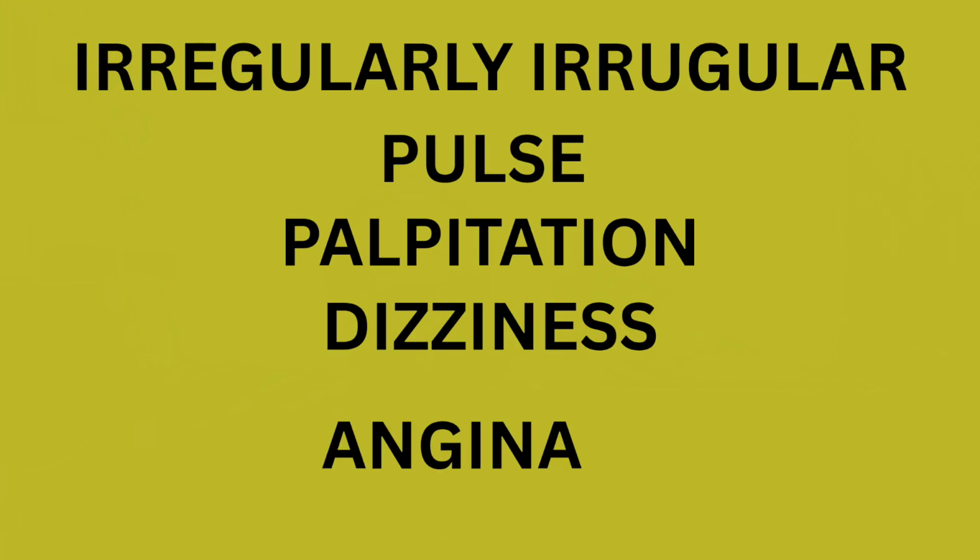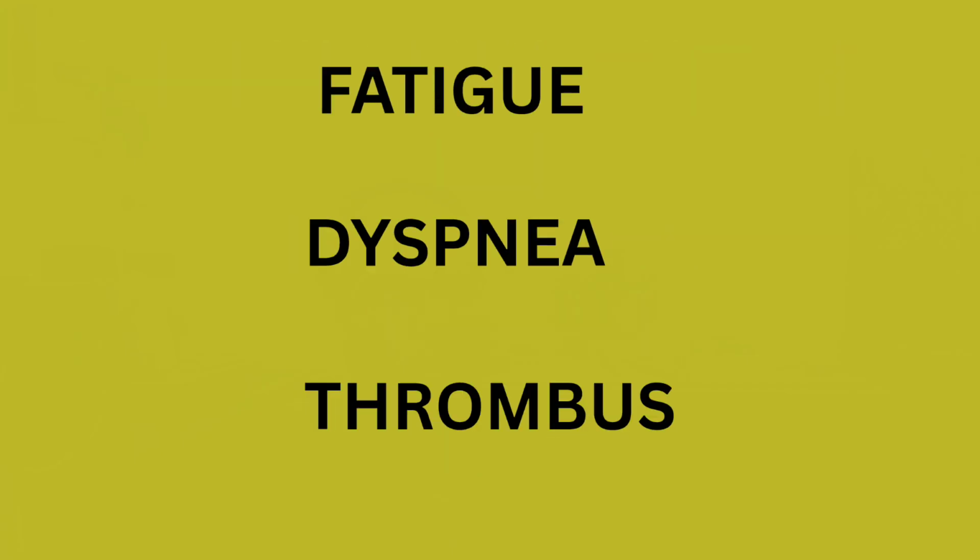So the clinical features, how will it present? An irregularly irregular pulse may be present. Then the symptoms may be palpitations, dizziness, angina or syncope. And it may show fatigue and exertional dyspnea. Blood stasis may occur. It leads to formation of intramural thrombi which can embolize to the brain.